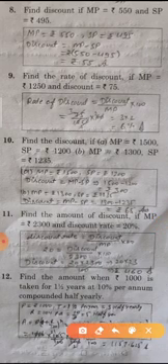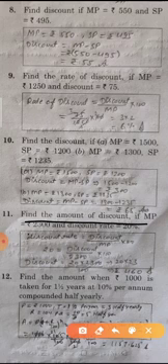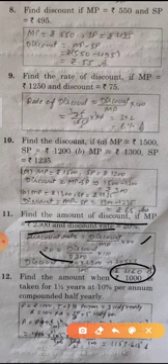Question number 11. Find the amount of discount if MP is equal to 2300 and discount rate is 20%. So discount rate is equal to discount upon MP multiply 100. That is the formula. So discount rate is given. Now we find the discount. So 20 is equal to discount upon 2300 multiply 100. Now separate the value. So discount is equal to 20 multiply 2300 upon 100. We write the multiplication on the next side and write 100 to divide. So we cancel 100 from 2300, 23 times. So 20 multiply 23 is 460, that is the answer.